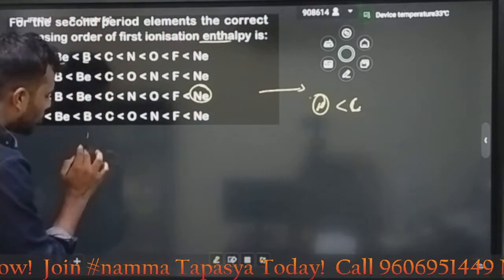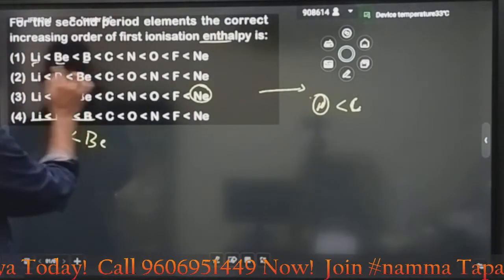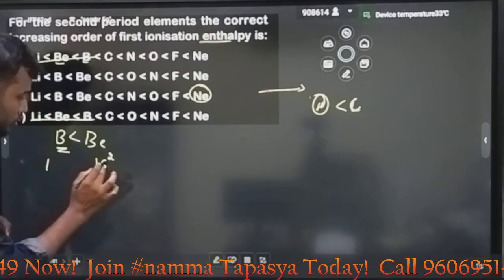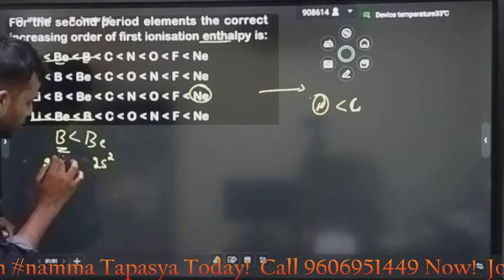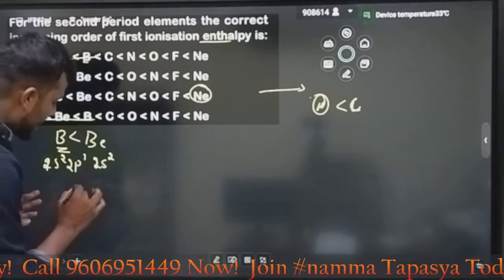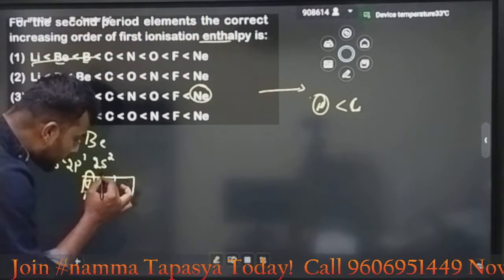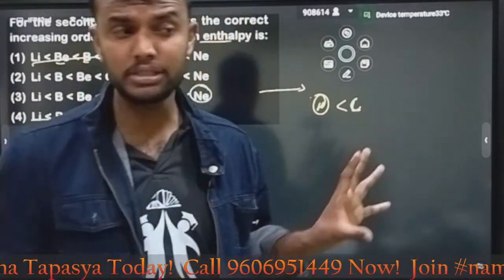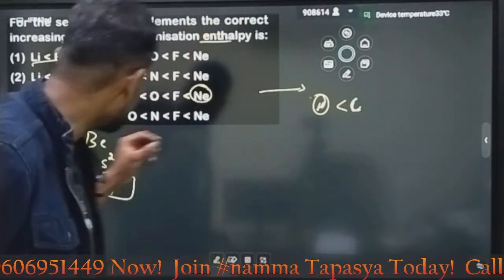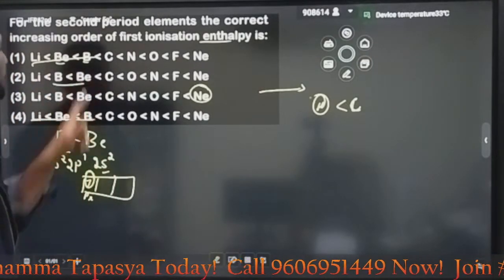Whenever you come to beryllium and boron, we know that compared to beryllium, boron has a lower ionization energy. Why? Because beryllium is 1s2 2s2, completely filled. But boron is 1s2, 2s2, 2p1. How many sub-orbitals do we have in the p block? Three: px, py, pz, correct? Here it has only one. If it removes this one, it becomes a little bit more stable. I am not saying it is stable, it is a little bit more stable than before. That's why this happens. Okay, boron, beryllium.